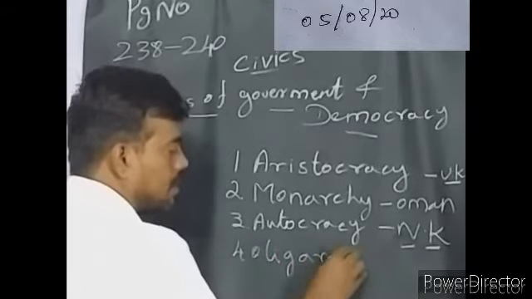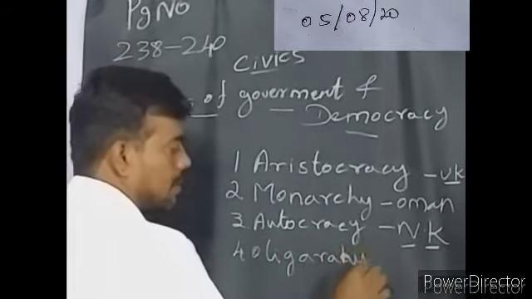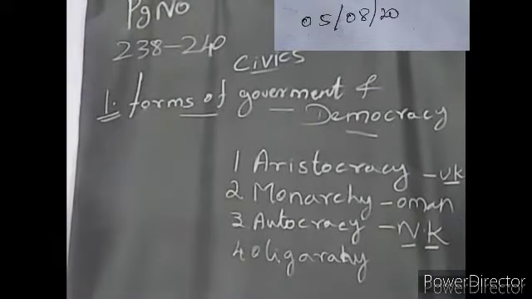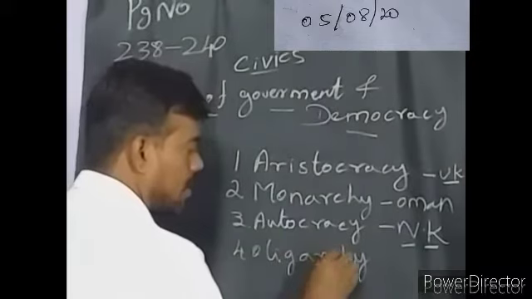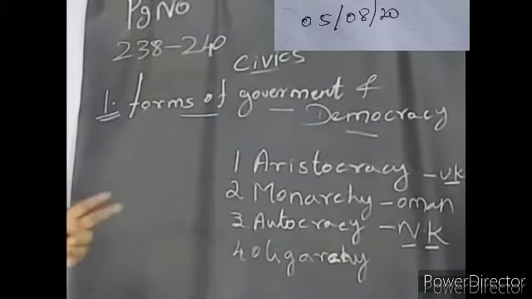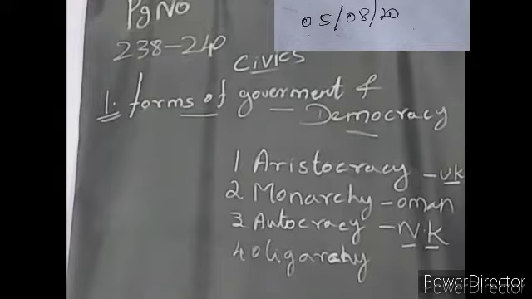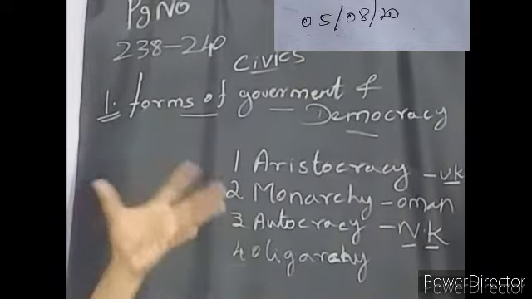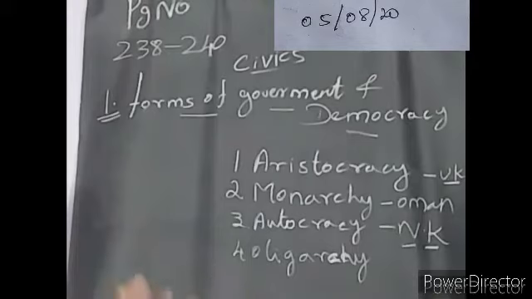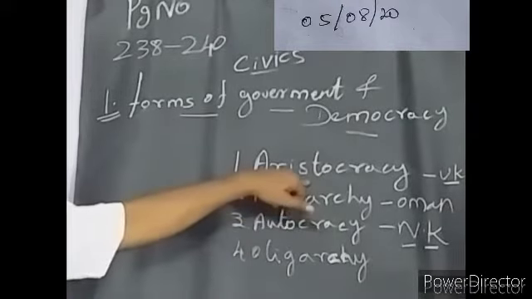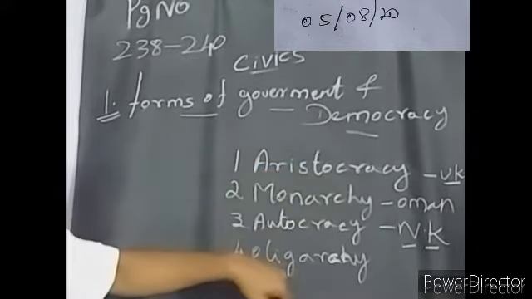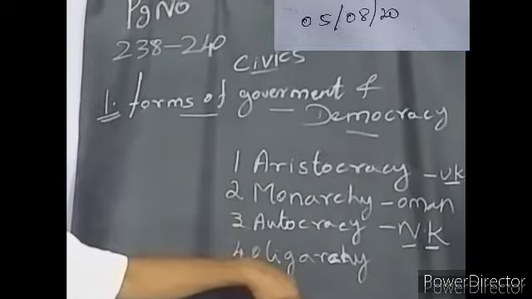Oligarchy. What is that? It's also one of the types of government. A group of people alone have the right to take decisions for ruling the people. Some high class people alone, that would be aristocracy, but here it is not considered high class people.